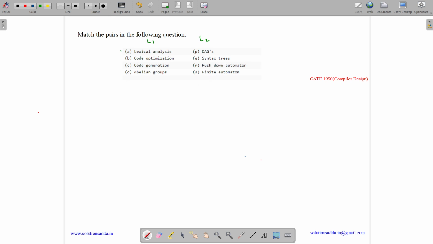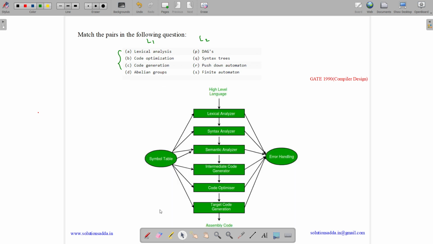So these three belong to the phases of compiler. Let me tell you all the phases. When we write a high level language, suppose we have written a file example1.c, it's a high level language. When we give it to compiler, then compiler will convert it into assembly level language. And these are the phases of compiler: lexical analyzer, syntax analyzer, semantic analyzer, intermediate code generator, code optimizer and target code generation.